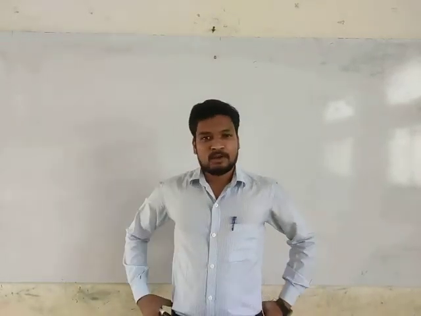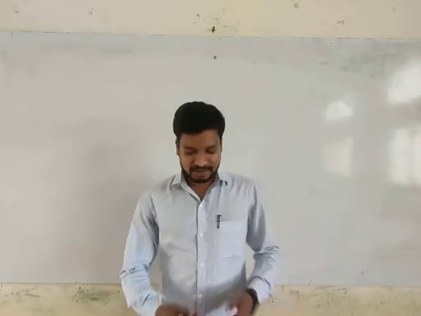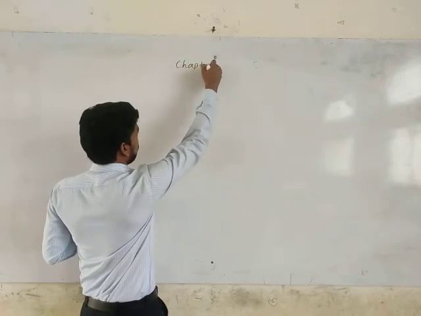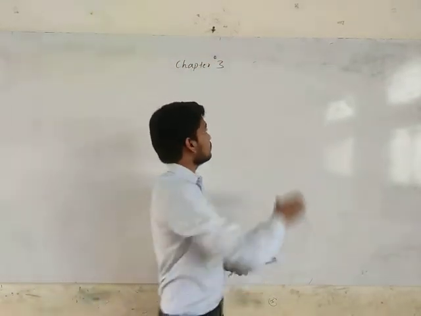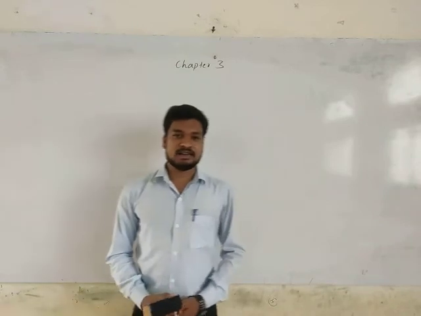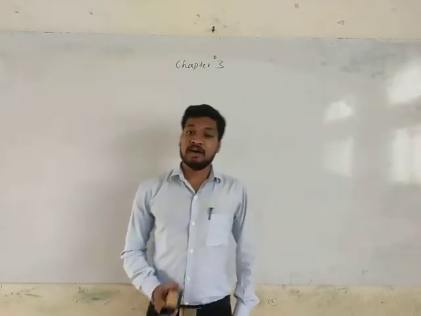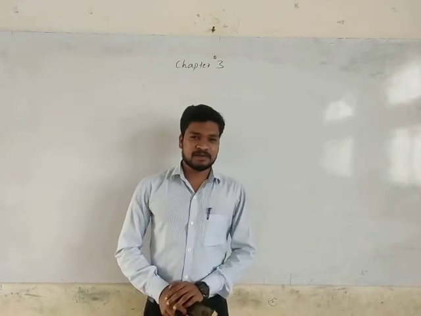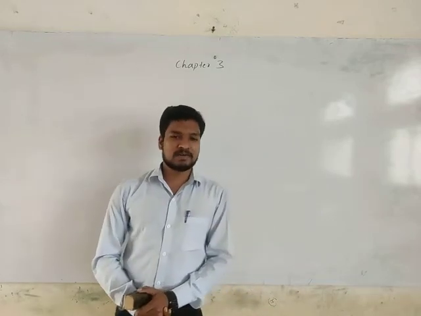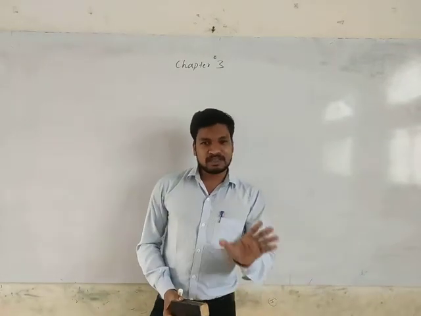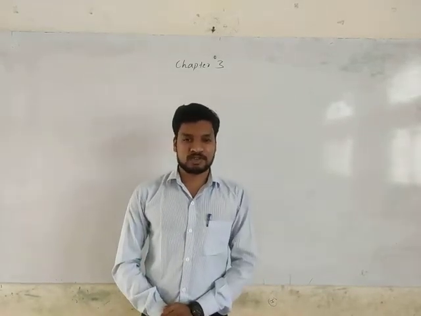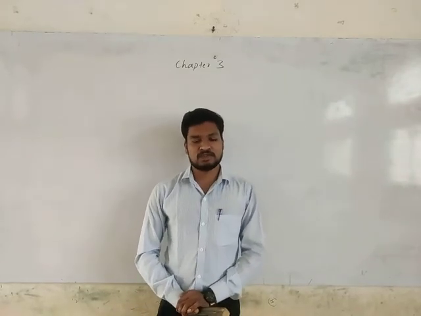So now we'll go to the next chapter, chapter number 3. What was the name of the last chapter? Second chapter name? Yes, it's Land, Soil, Water, Natural Vegetation and Wildlife. It's an example of natural resources. Yes, that's what we discussed. Now we are in the third chapter. This third chapter is also an example of natural resources.